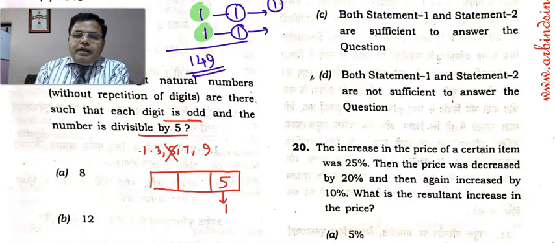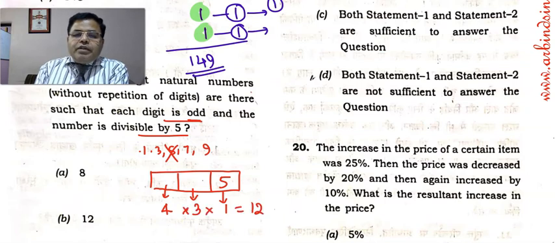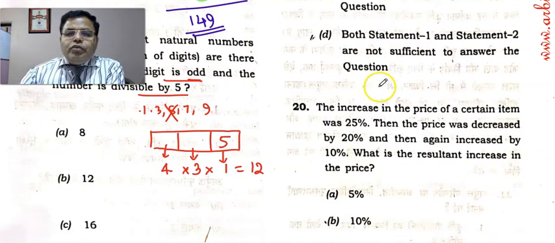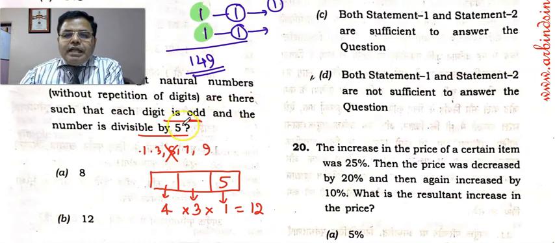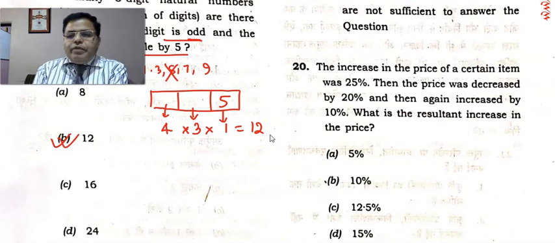And since 5 is already selected, out of the remaining 4 digits, this place can be filled by any one of the 4, and any one of the remaining 3 can be placed at this place. So 4 into 3, that is 12 ways. If it was not given that each digit is odd, then the answer could be different. In that case 0 could also be there, and the answer could be 24 as well. But because only odd digits are allowed, it will be 12 only. So the answer of that is 12.